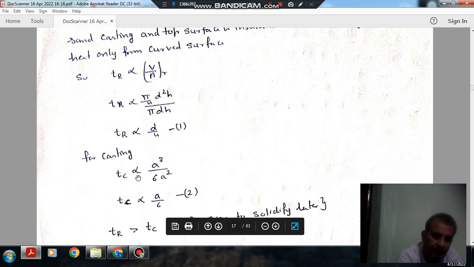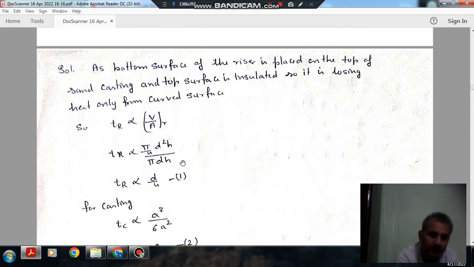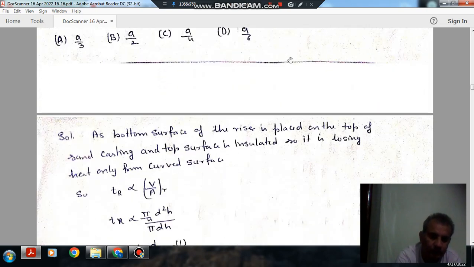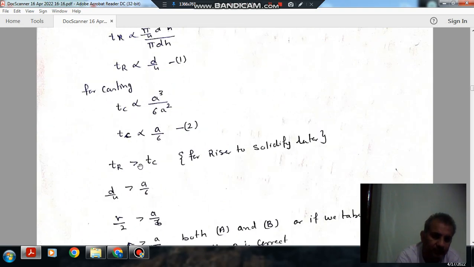For the casting, as the casting is of cube shape with dimension a, its volume will be a cube and surface area will be 6a square, so Tc is directly proportional to a by 6.